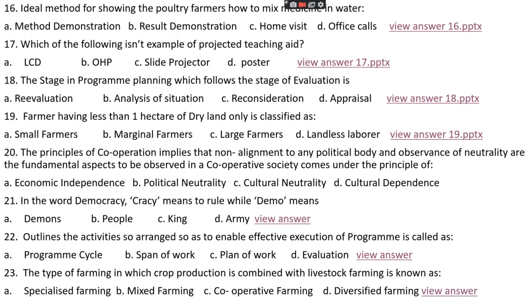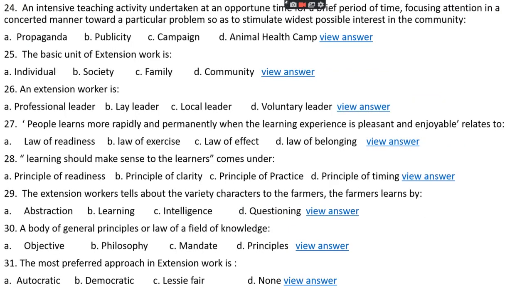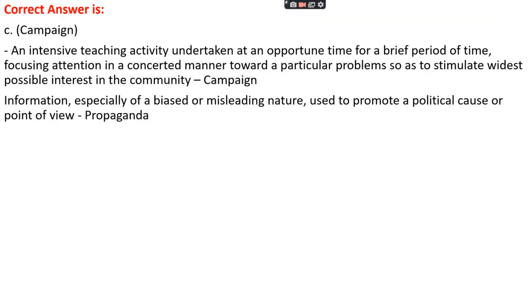Okay. Question number 24. An intensive teaching activity undertaken at an opportune time for a brief period of time, focusing attention in a concerted manner toward a particular problem so as to stimulate widest possible interest in the community is known as option A, propaganda, option B, publicity, option C, campaign, option D, animal health camp. The right answer is campaign.